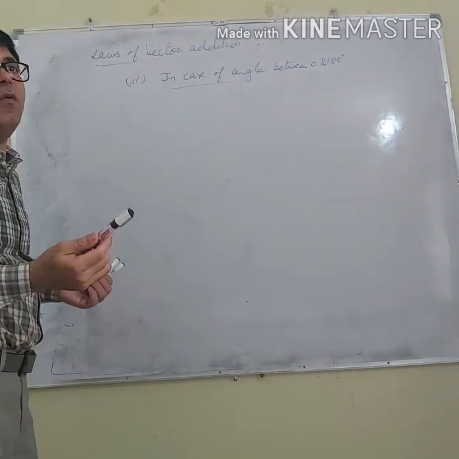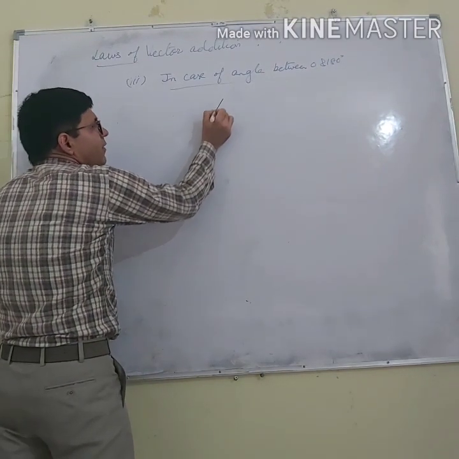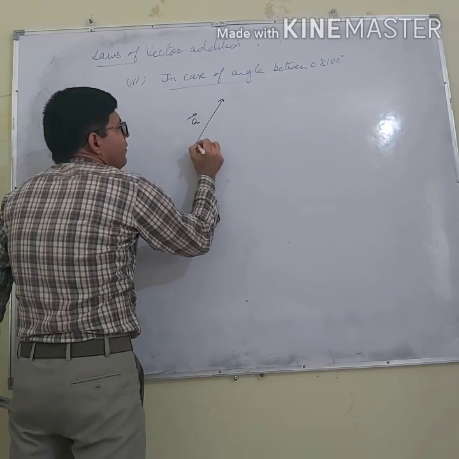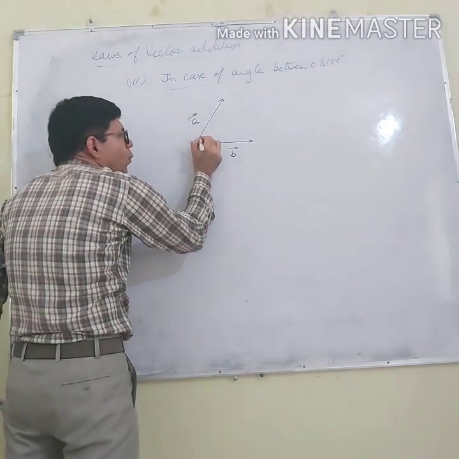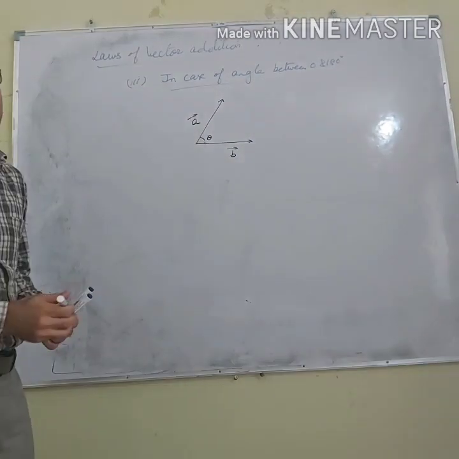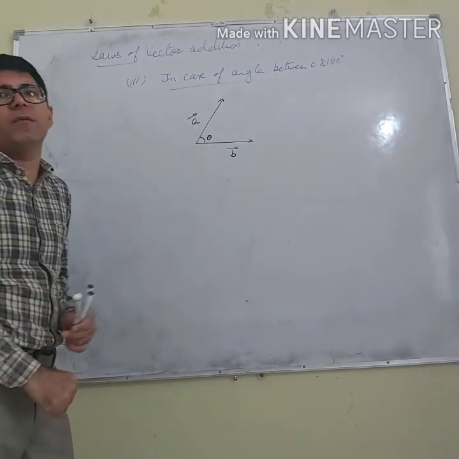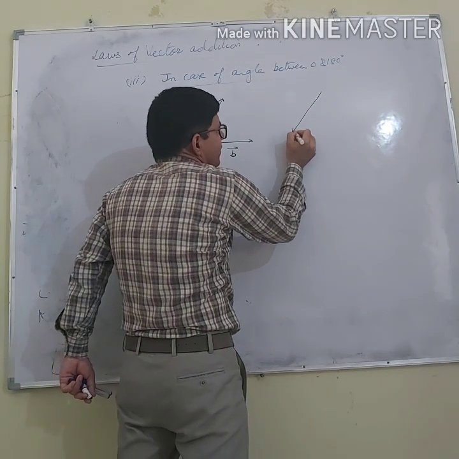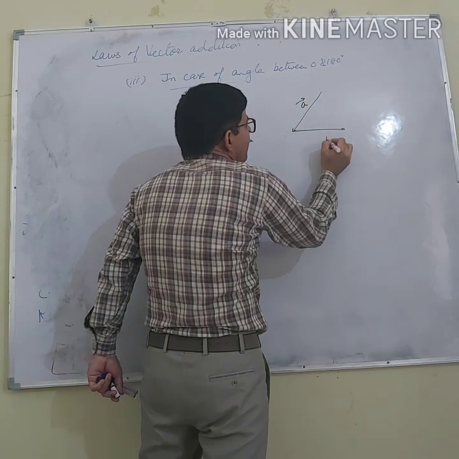Now first of all, what is the angle between the two vectors? Let us say I am having vector A, I am having vector B. Then the angle between two vectors is the angle between the directions of A and B. A is there, B is there, so this theta is the angle between A and B. If I say my one vector is this and another vector is this, so what is the angle between A and B?